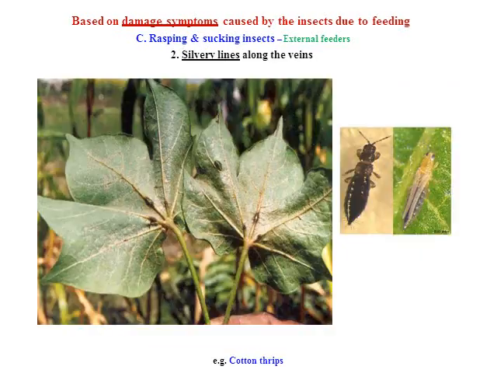So this is about the rasping and sucking type of mouthparts which produces this type of symptom. So we have seen the different types of mouthparts. This is another, silvery lines along the veins, produced by the cotton thrips. Even some black species also have this type of silvery lines along the veins. This particular symptom is produced by the attack of thrips, and it severely damages the photosynthetic activity and the leaf size of the plant. It also has a great contribution to yield loss. So this is very important, again the thrips, having the rasping and sucking type.